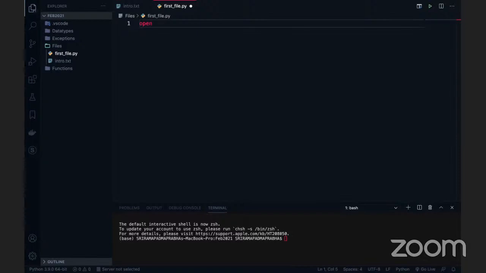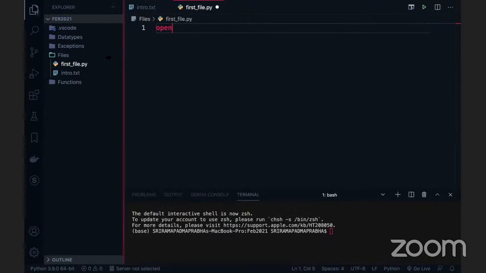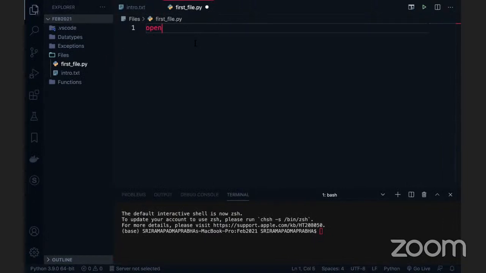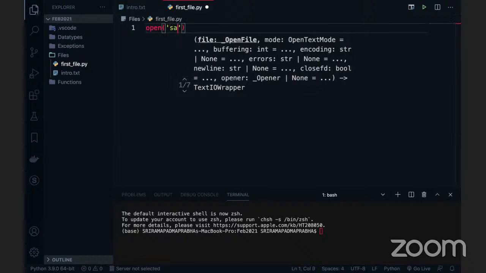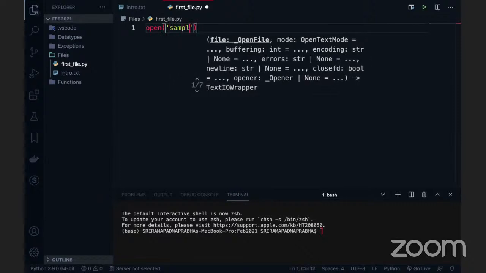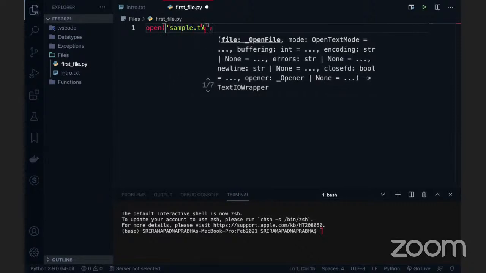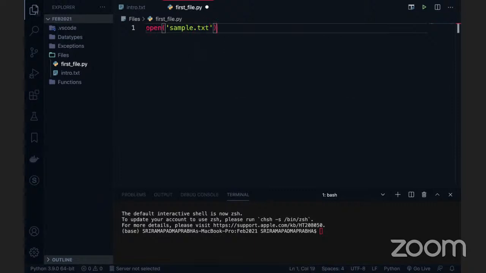Let me increase the font size, so maybe it is easier to get the point. Now I'm going to use this open function. To create a file, I can say sample.txt, just leave it like this, and this file will be opened. So my file is equal to open of sample.txt.